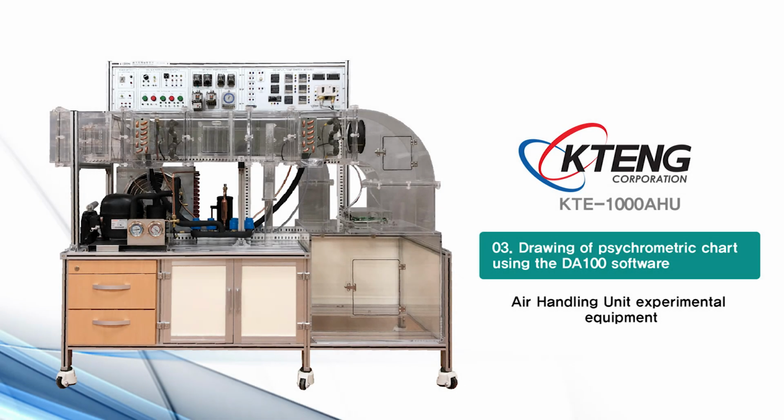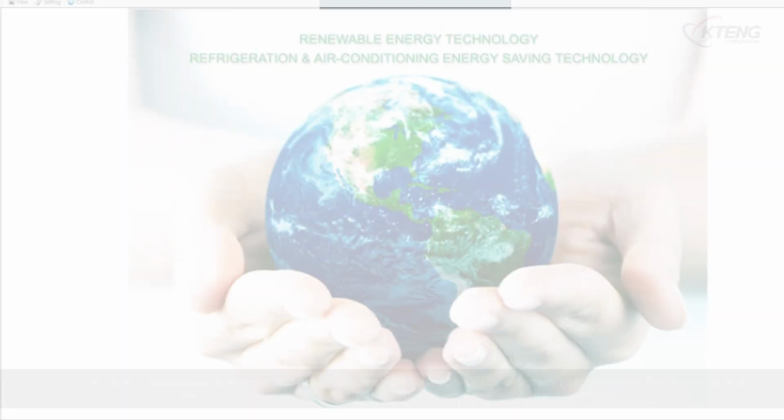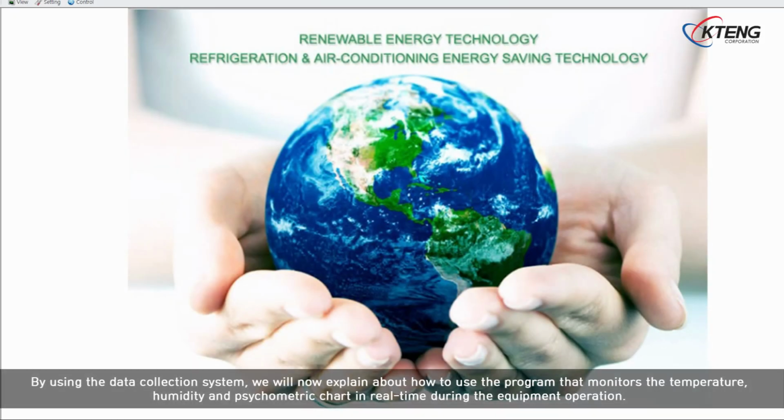Drawing of psychrometric chart using the DA100 software. By using the data collection system, we will now explain how to use the program that monitors the temperature, humidity and psychrometric chart in real time during the equipment operation.